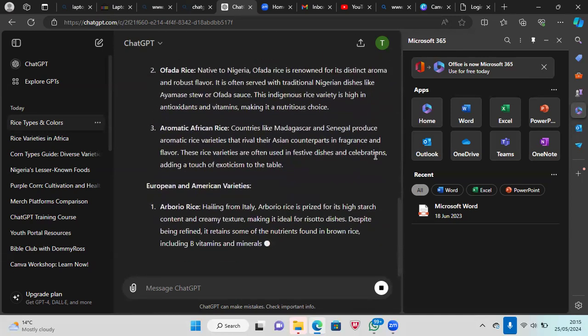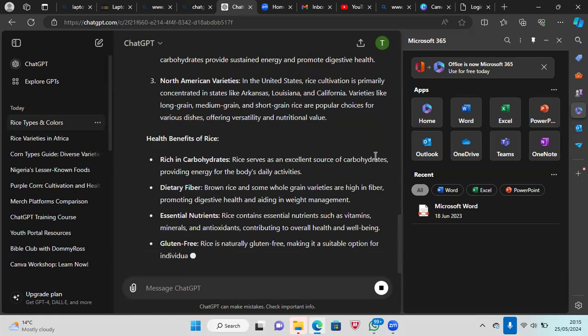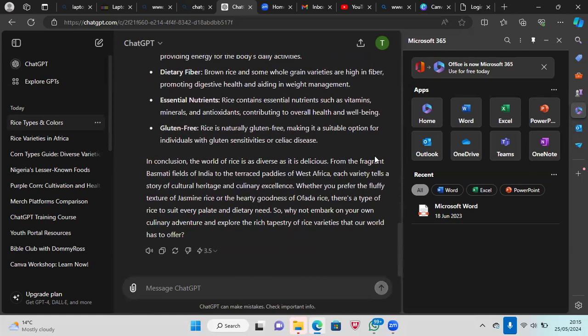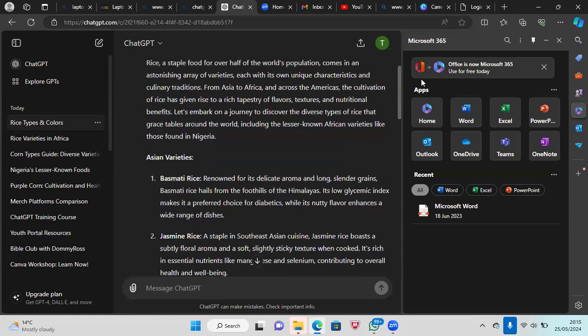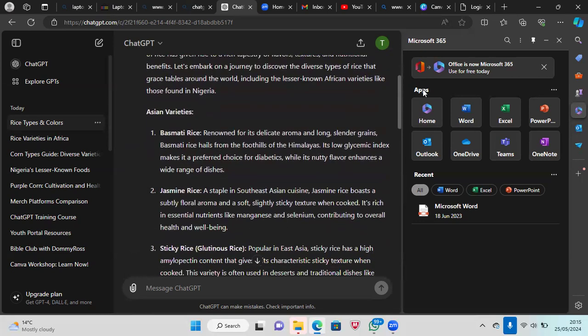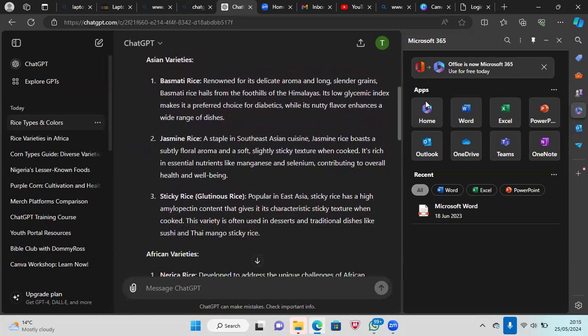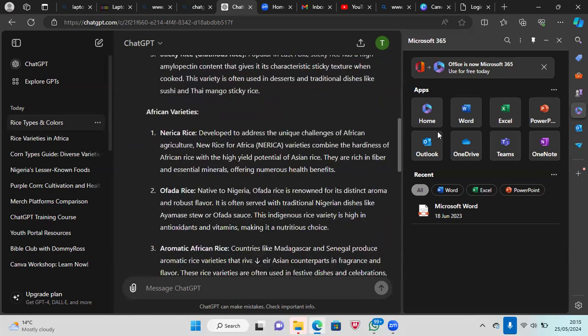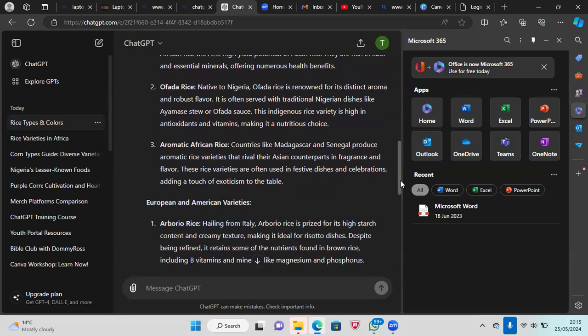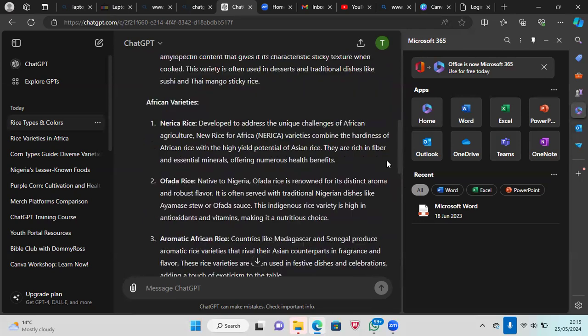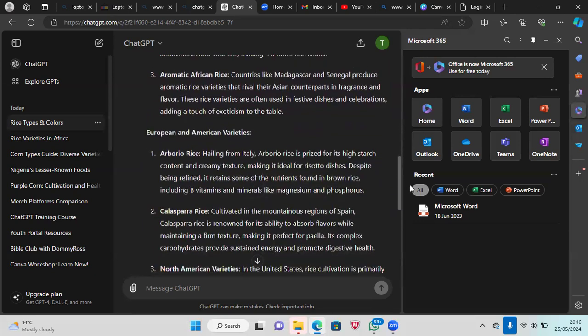I like the fact that it separated it again, giving us more information about each country and what we can find there. Let's check what it has done again. It's telling us, of course, an introduction about rice as a staple food. Asian varieties are mentioned, a few African varieties are mentioned. I never knew about Nerica rice. That's very interesting. Now it's telling us about aromatic African rice, found in Madagascar. We know our usual Ofada rice.